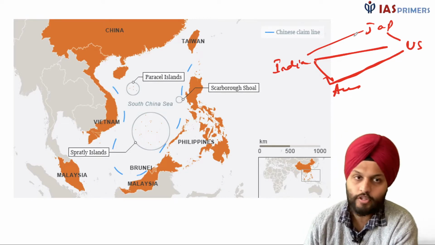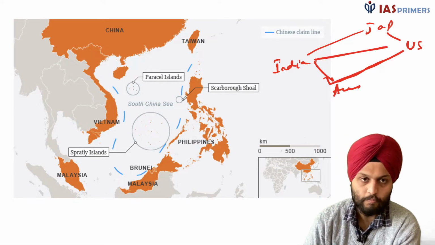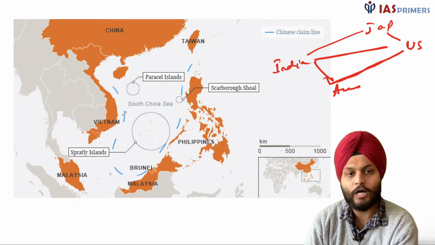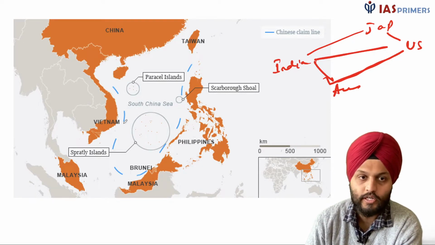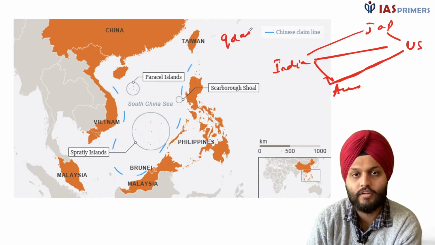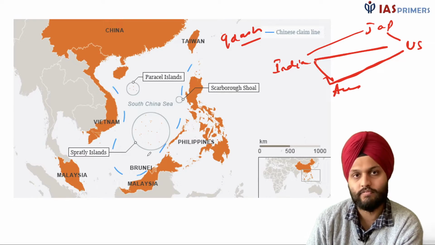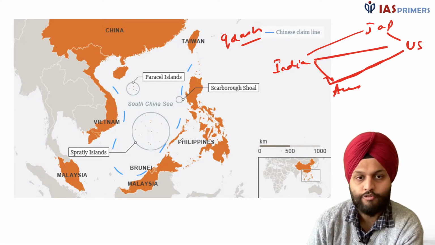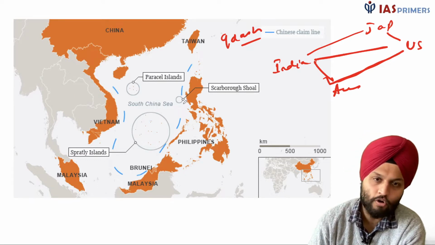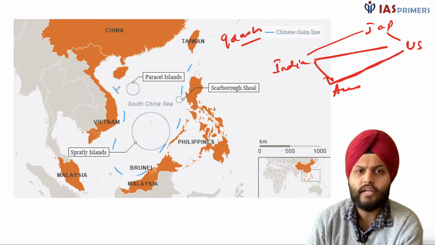Okay. So first of all, with reference to China, what we see in the recent times is, first things first, there is a South China Sea dispute that is going on. So you see these blue lines, right? These are basically known as the nine-dash lines. So China says that this entire territory, notwithstanding the claims of Vietnam, Malaysia, Philippines, right? All these countries over here, 10 countries.